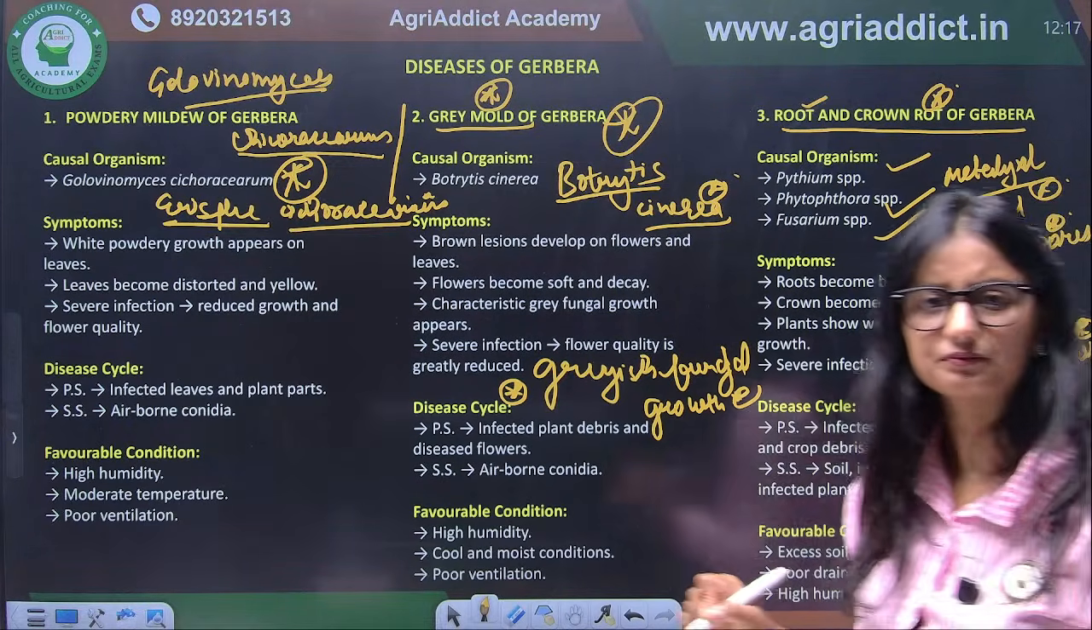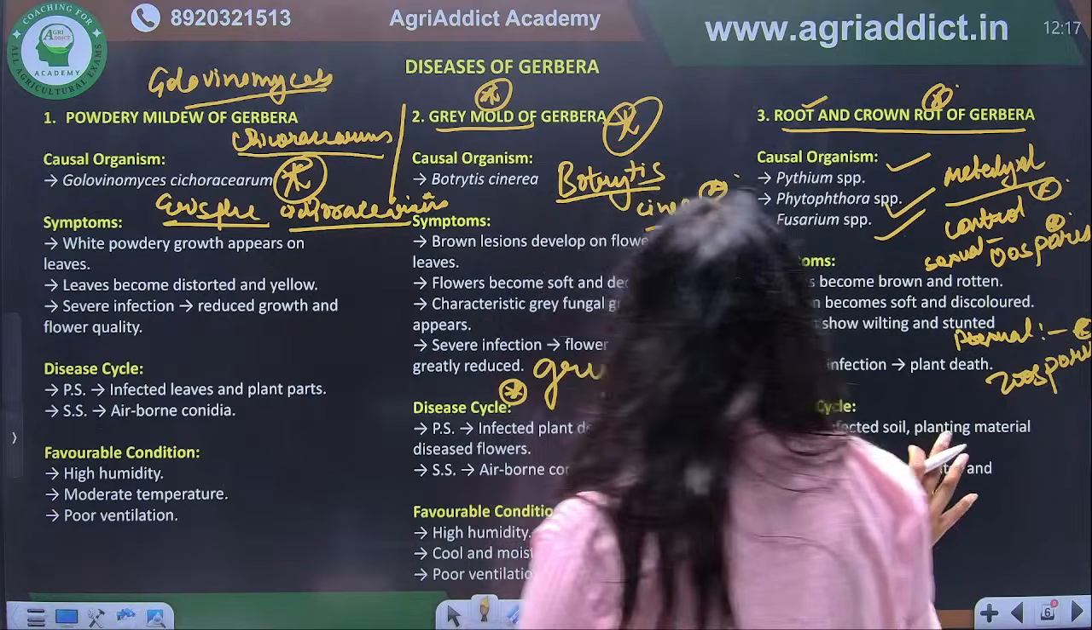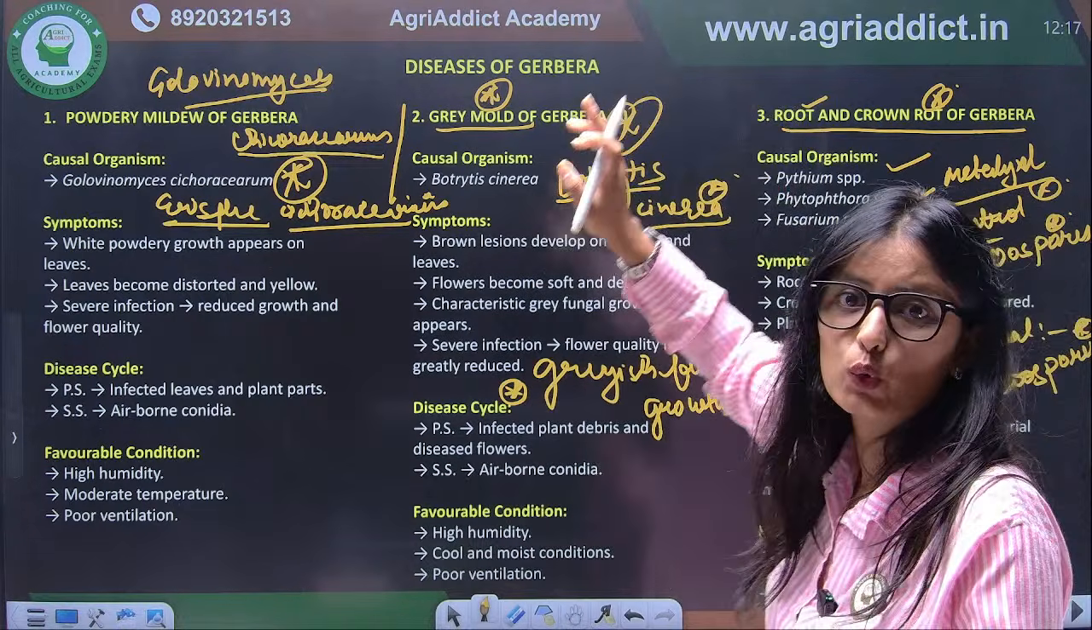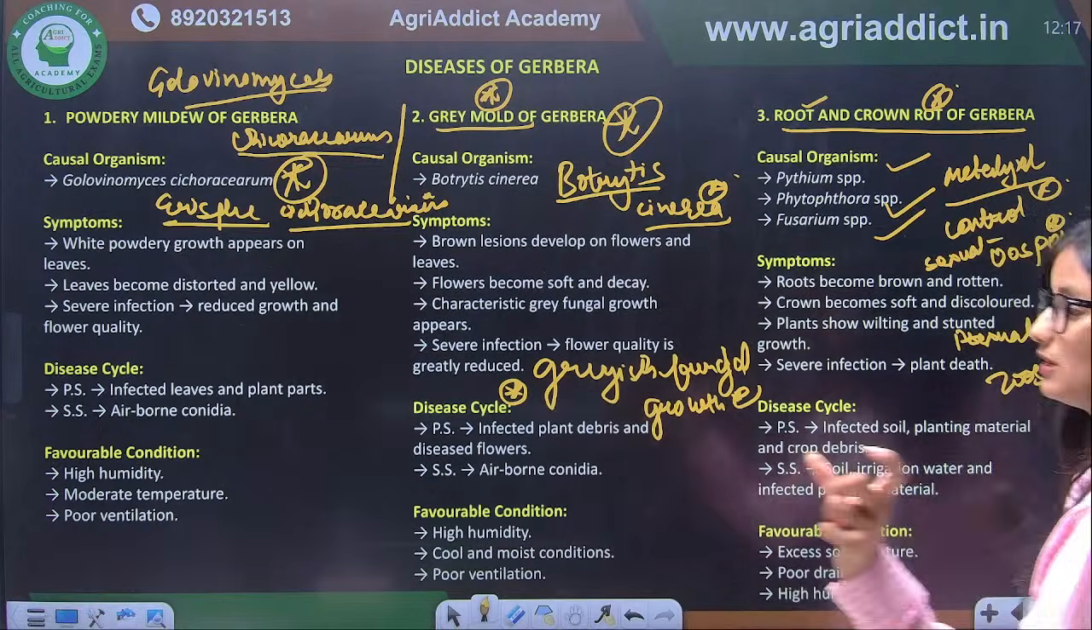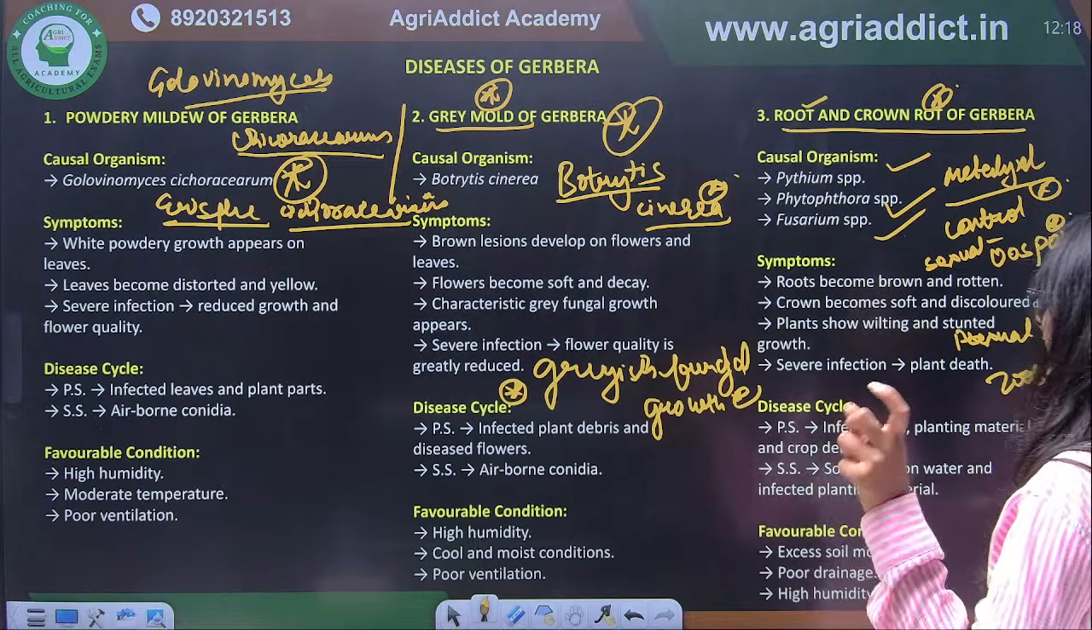Clear? So this was all about the crown. Yes, what is happening in the root and crown rot? So for the crown portion, Ridomil is also correct. So what is happening in this case?